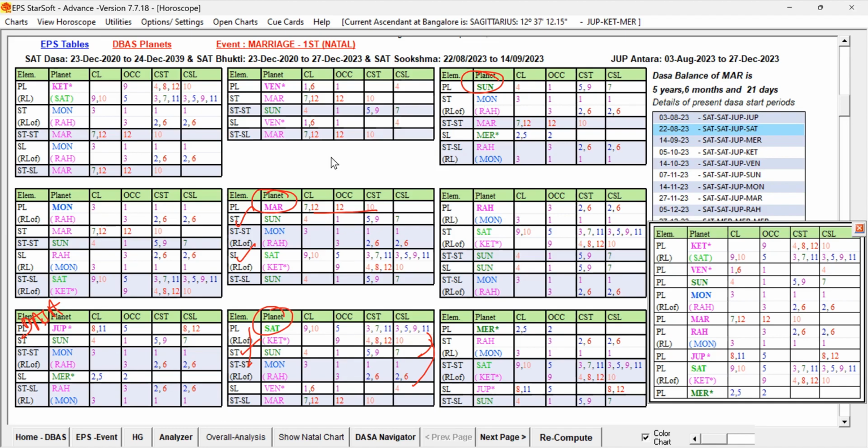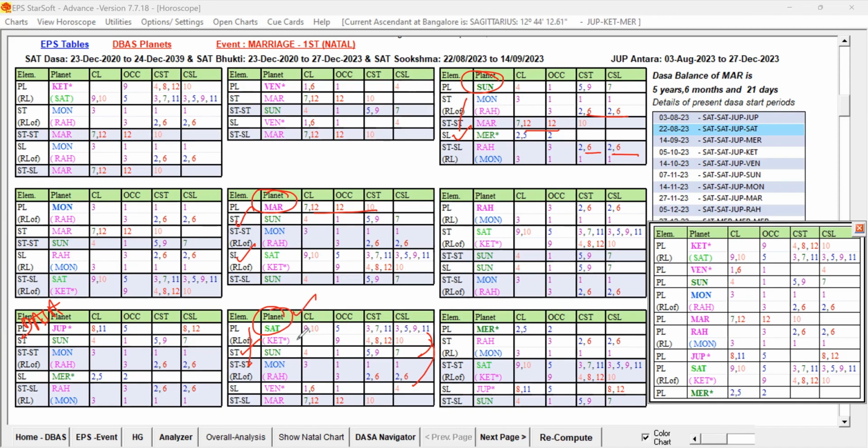That again, star lord of the star lord also, you can see, is having some weakness. So when compared to these two planets, star lord and star lord of the star lord, this is having some weakness. Sublord is okay, but star lord of the sublord, again, this is coming. So in that case, Saturn and Mars are comparatively better than the Sun, right? So now, out of these two, which is better?